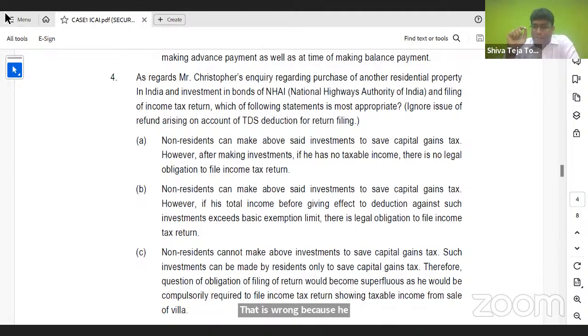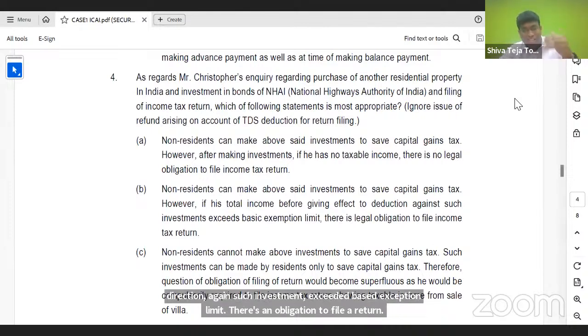Section 139 subsection 1 clearly says that if any individual's total income before claiming exemption under section 54, 54EC, 54F, 54B, 54G, 54GA, 54GB, before claiming exemption under those sections, if it is more than basic exemption limit, then they are required to file return of income. Look at the next option. Non-resident can make above said investment to save capital gains tax. However, if total income before giving effect to deduction against such investment exceeds basic exemption limit, there is an obligation to file return. Absolutely a valid point.